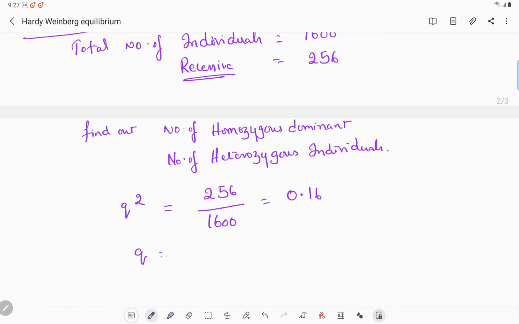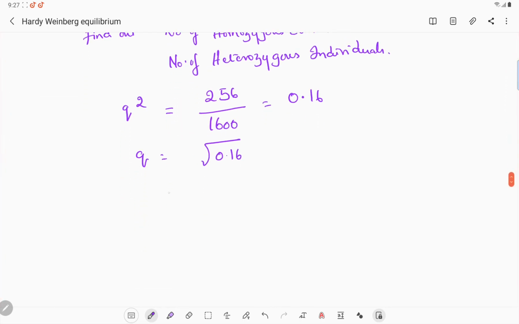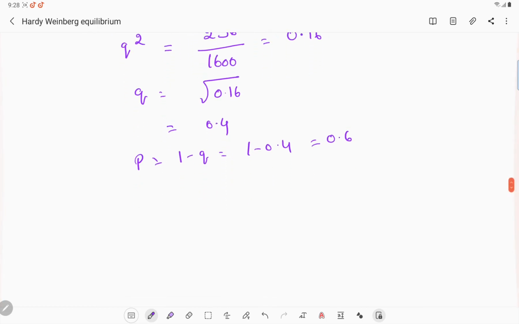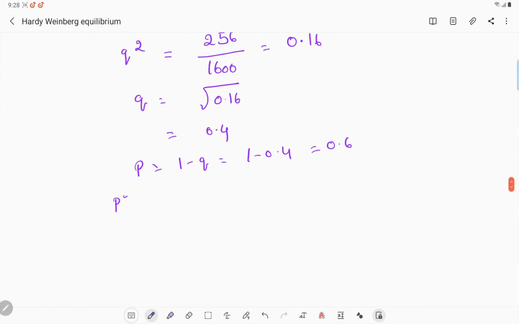Then Q equal to root of 0.16, that equal to 0.4. Then P is equal to 1 minus Q, that equal to 1 minus 0.4, that equal to 0.6. Then P square equal to 0.6 into 0.6, that is equal to 0.36.